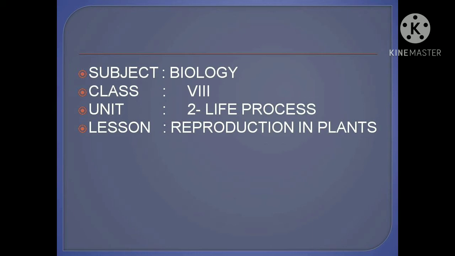In the artificial way we will get new individuals: cutting, layering, grafting, as well as tissue culture, or it's called micropropagation. So through this we can get new individuals. Cutting: we can cut the stem and plant it, and we will get a new plant. Layering: we can bend the smooth stem part into the soil, and later it gives rise to a new plant.